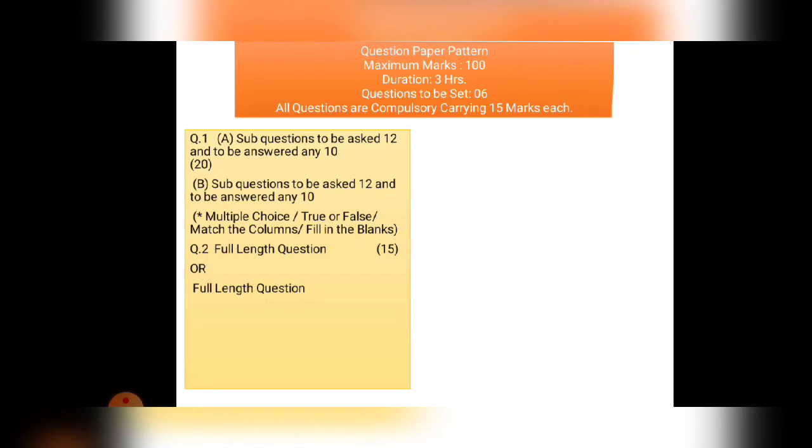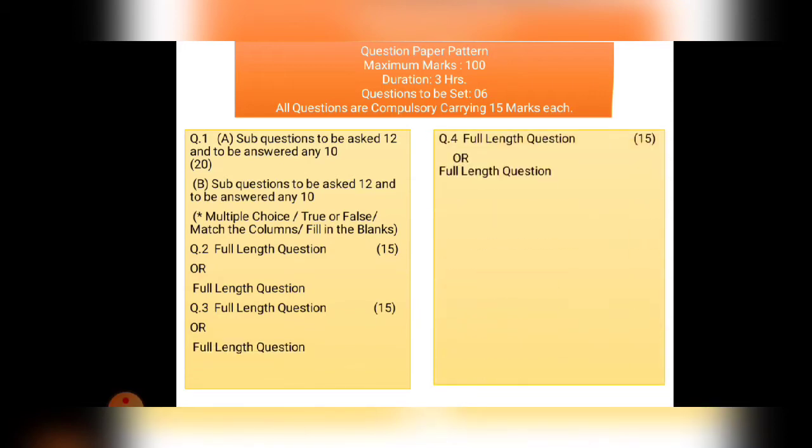Next, moving forward to question number 3. Question number 2, 3, 4 and 5 will be the same. So again I am repeating, question number 1 will be objective. Questions 2, 3, 4 and 5 will be long answer, and the long answer can be divided into 7 and 8 marks or it can be a full 15 marks question.